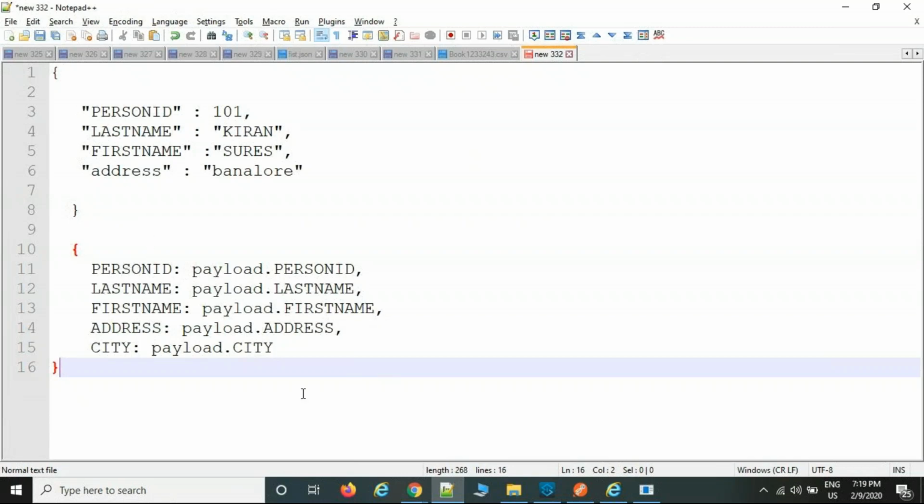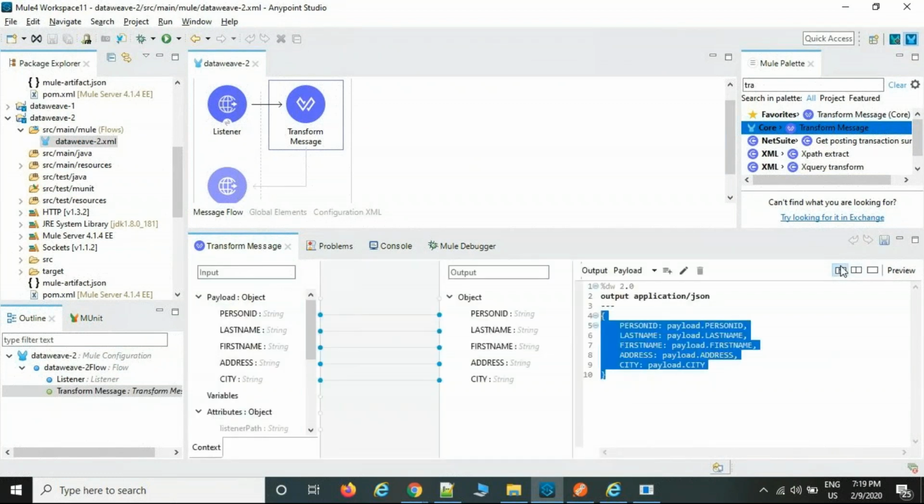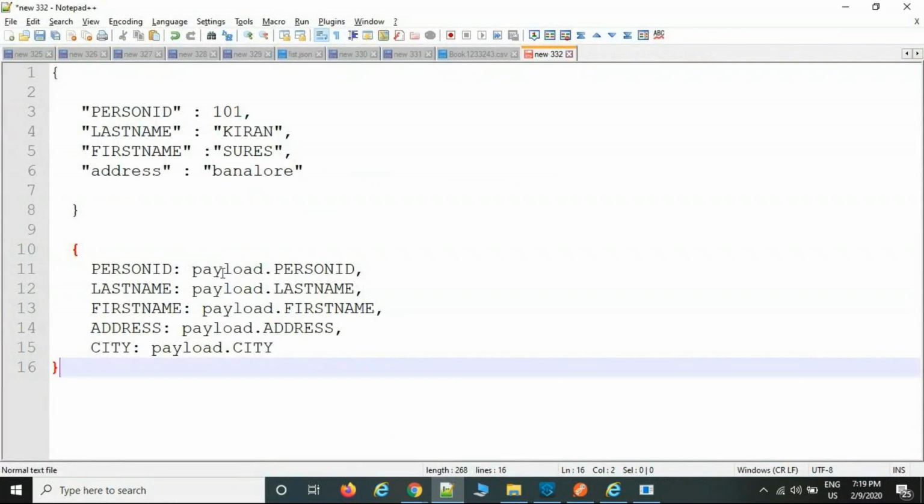Because we have imported the file, example, we are importing the IRS file. How are they going to send the data? They say they are going to send the data via the body, which is nothing but a payload. So whatever data is received from the source system comes only via payload. That is the reason I'm consuming all the values as payload. Because how do we write the data, right?